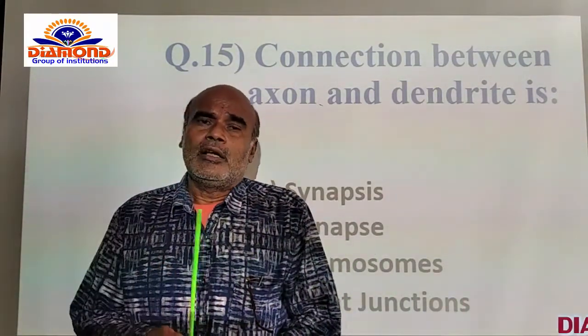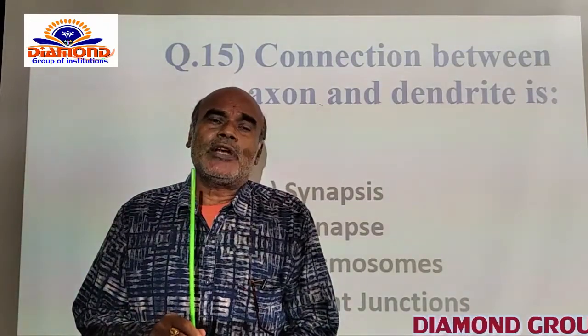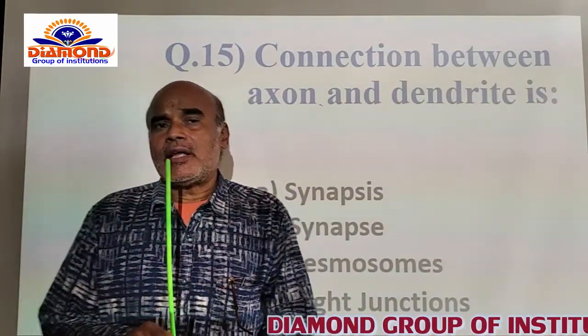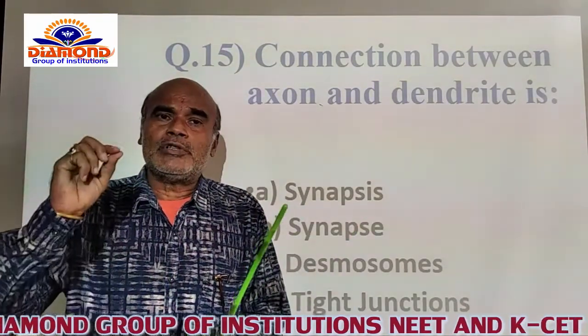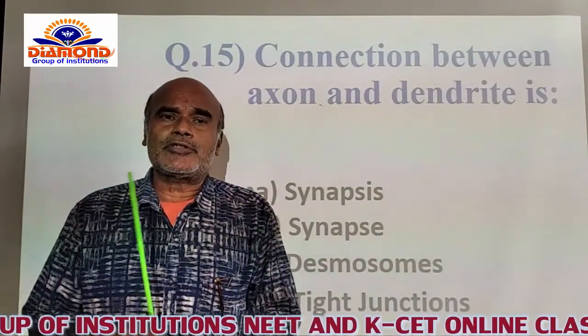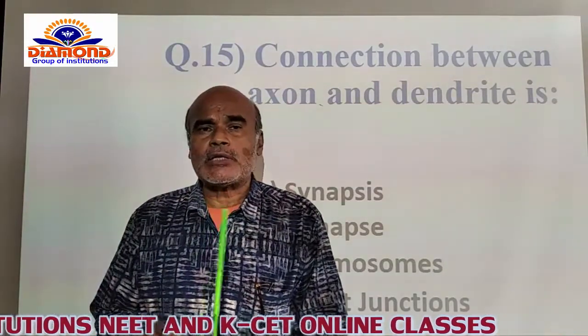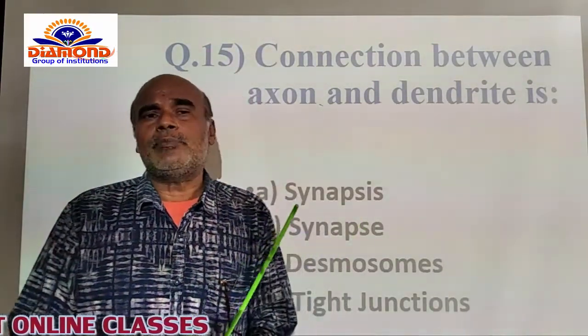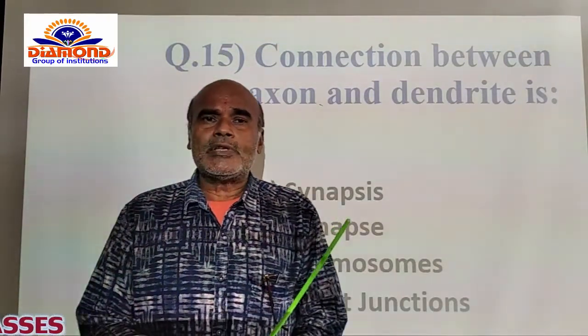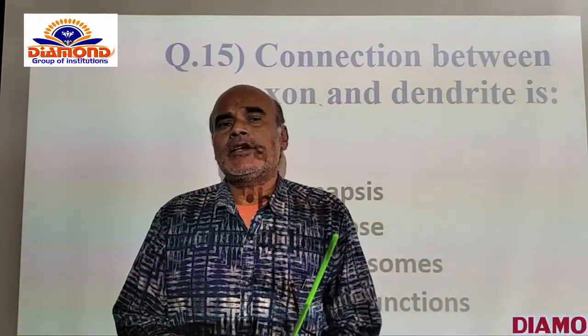Just above the cyton a number of dendrites can be present. The dendrites act like afferent neurons, because whenever the neural information or action potential or nerve impulse is passed from one neuron to another neuron, the dendrites collect the neural impulses and send them toward the cyton itself.